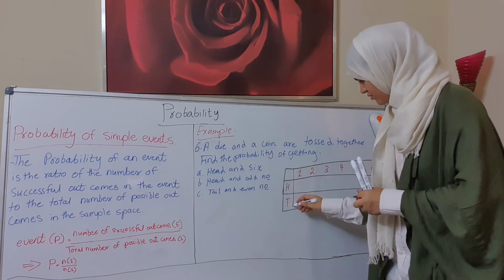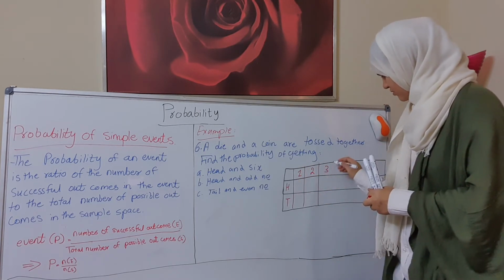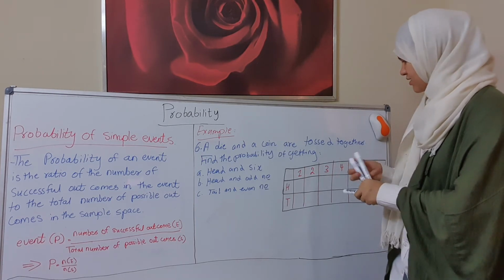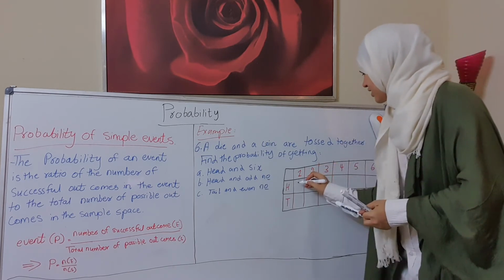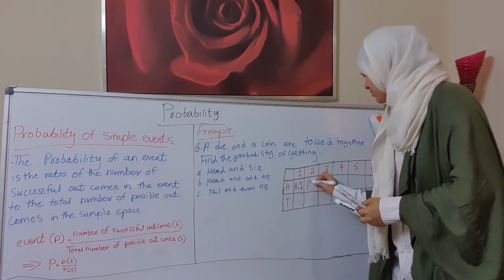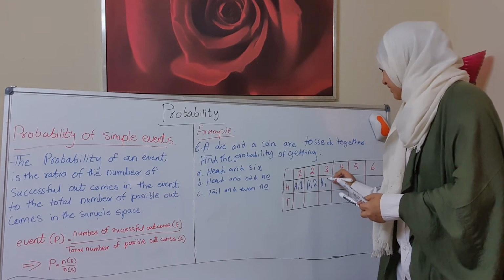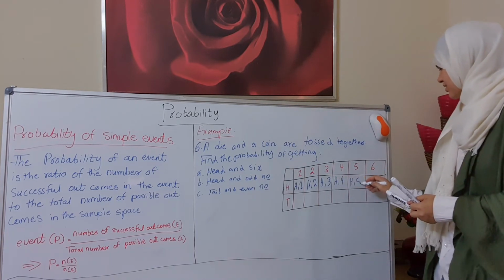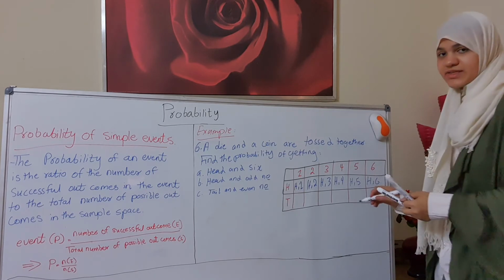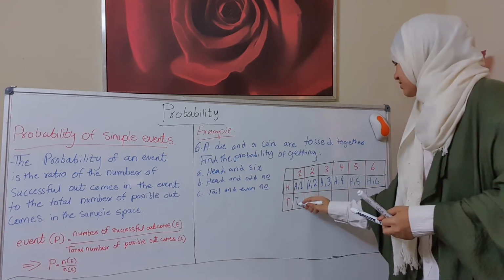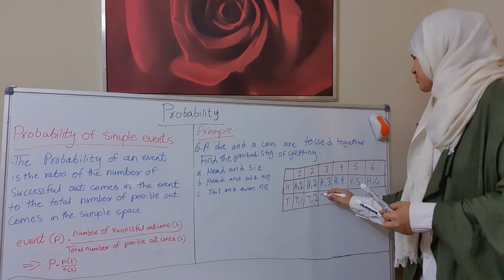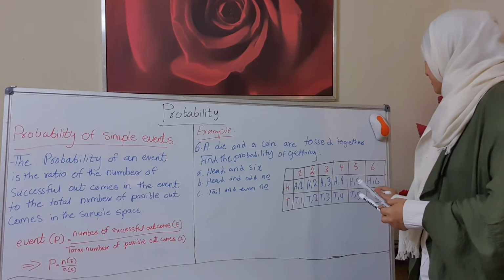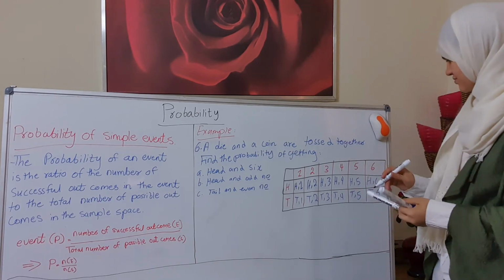Then we make head 1, head 2, head 3, head 4, head 5, head 6, then tail 1, tail 2, tail 3, tail 4, tail 5, and then tail 6.